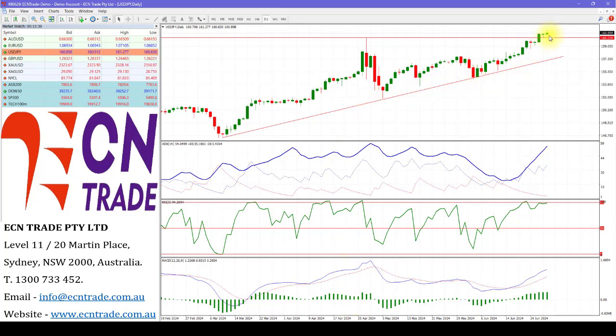Nevertheless, keep an eye on this pattern here. If we do end up with a gravestone doji, that would increase further downside risk. And let's see if we can see a break somewhere around 160.60, which would lead further to the downside. But overall, with the ADX overheating, an overbought indicator from the RSI does give further concerns for a potential downturn.